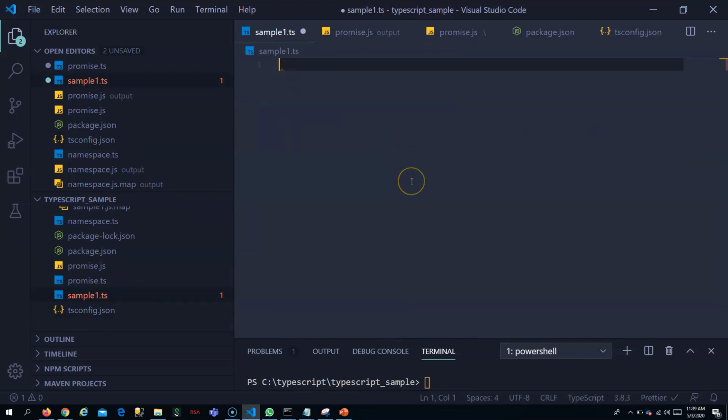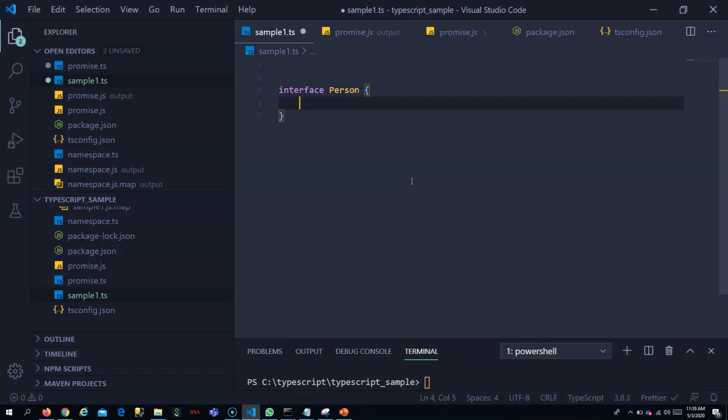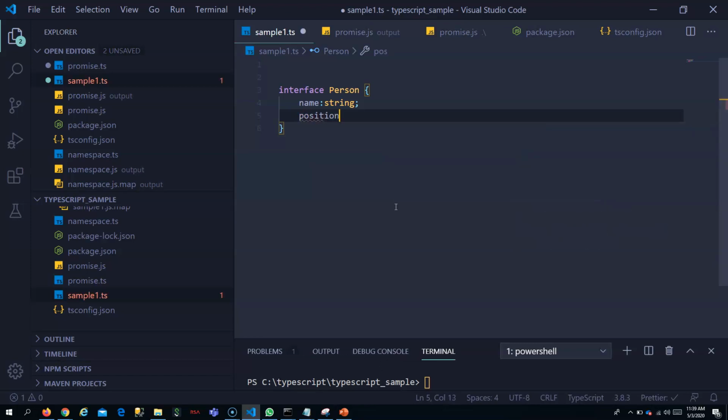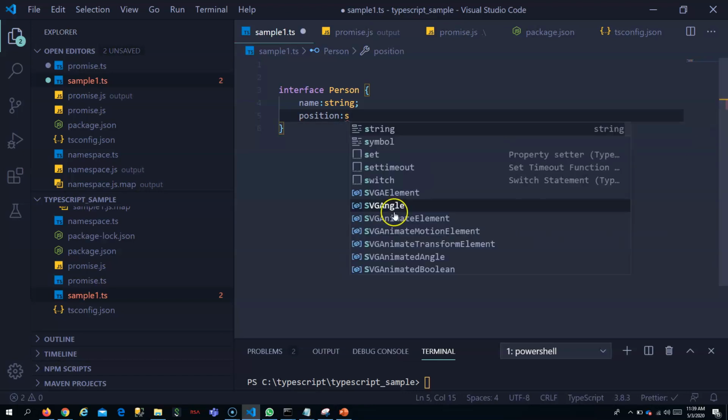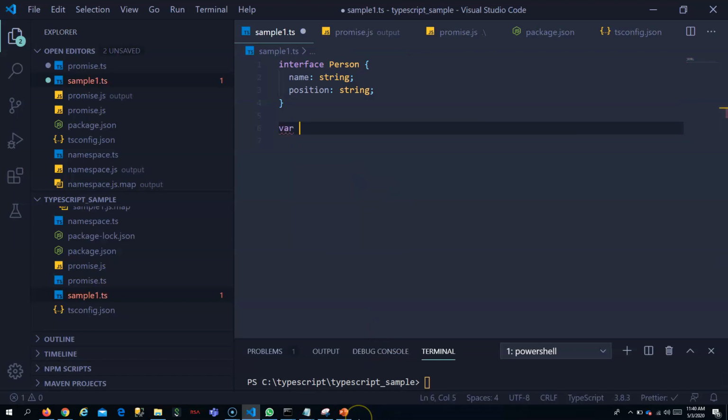Interface Person, and you say what the person should have: maybe a name which is a string, and maybe a position, which is also a string. And you can actually make a variable abc which is of type Person.